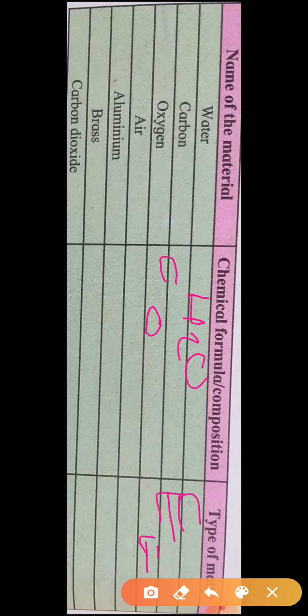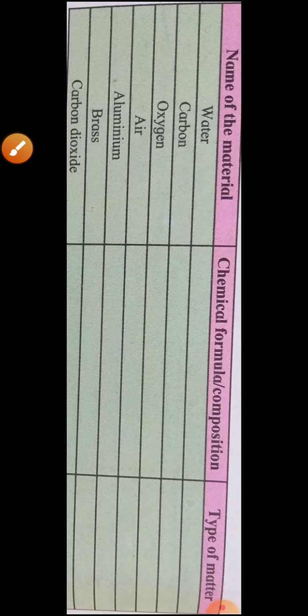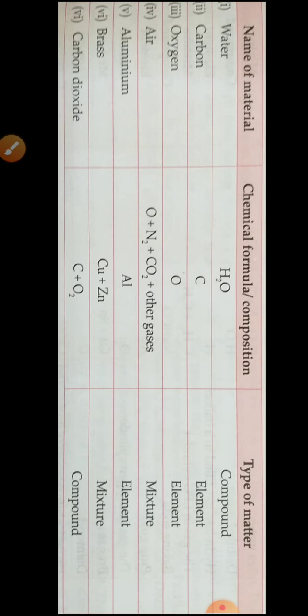Element. Air. What is the formula of air? Air contains oxygen, nitrogen gas, plus carbon dioxide gas plus other gases. So it is neither an element nor a compound, it is a mixture. So according to this, the chart we have filled like this here.